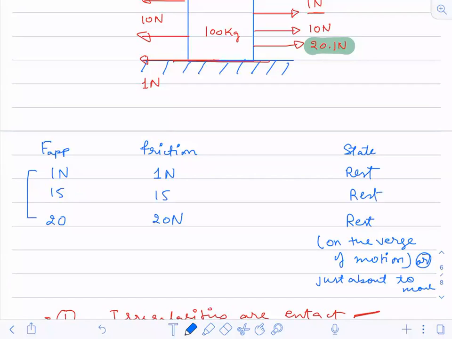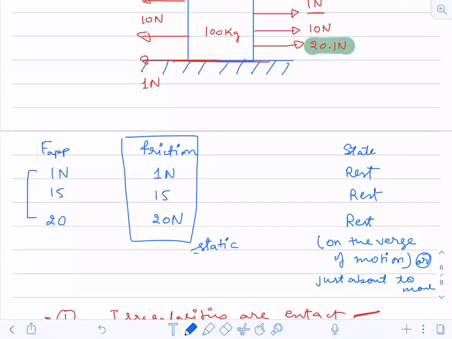So you tell me, are all these forces static friction or kinetic friction values? These are static friction values. Good.